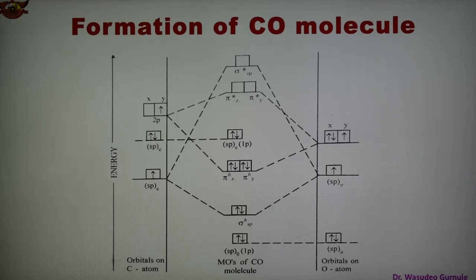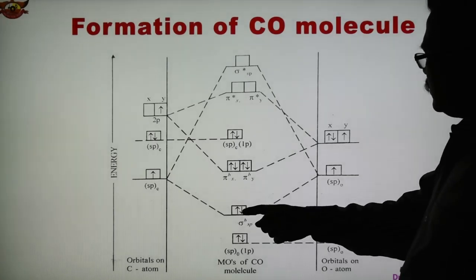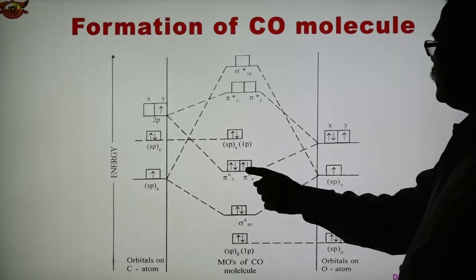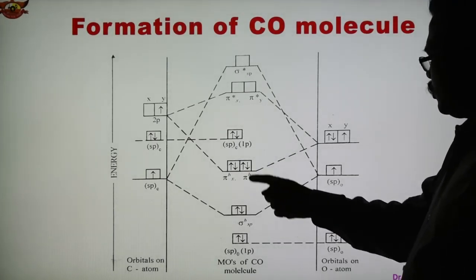So Nb means number of electrons in bonding. Here you can see the number of electrons in the bonding: these are the 2 electrons, here are the 2, total 6.